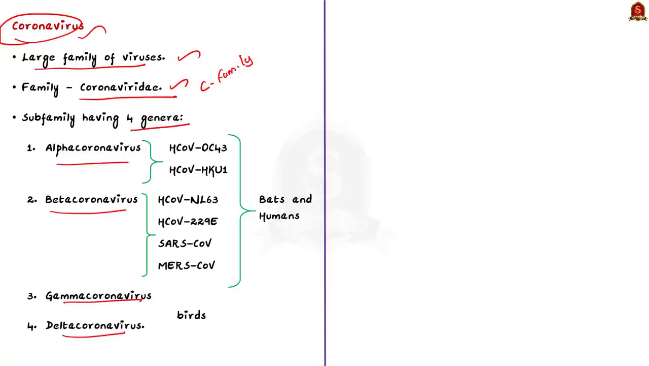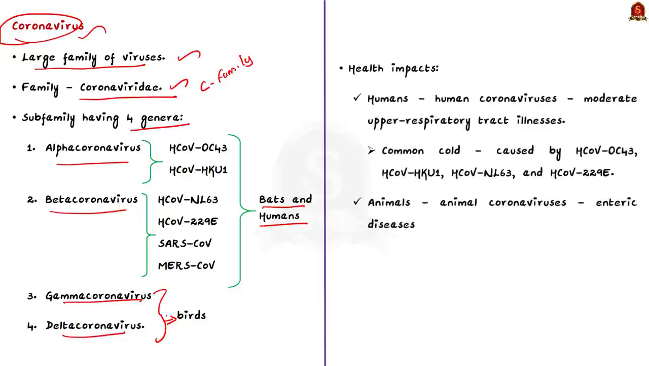Alpha coronaviruses and beta coronaviruses generally affect mammals such as bats and humans. The gamma coronaviruses and the delta coronaviruses are primarily found in birds. Now, what impacts do these coronaviruses have? They typically cause respiratory disease in humans and enteric disease in animals. Enteric disease is the name of any disease caused by an intestinal infection and affects the intestines and stomach.